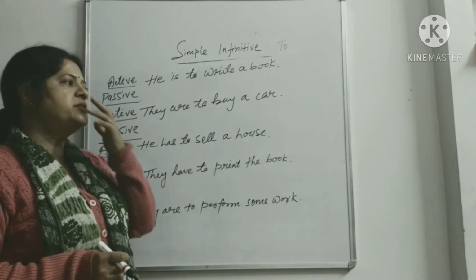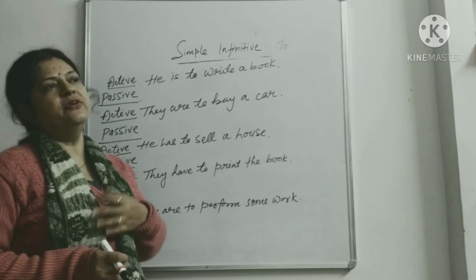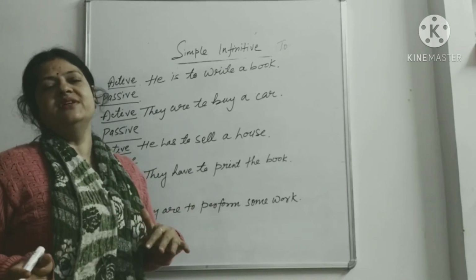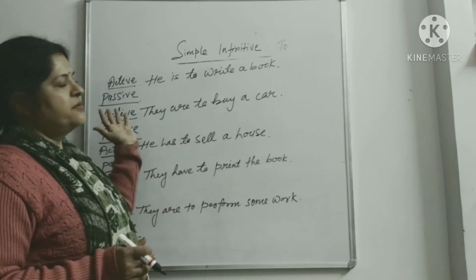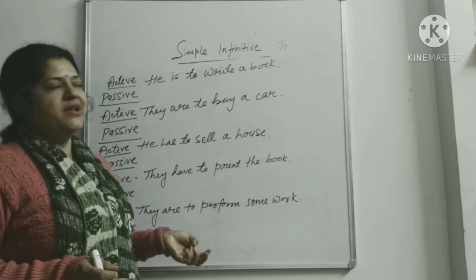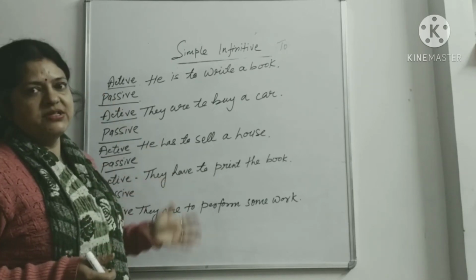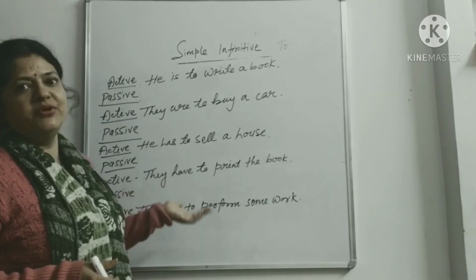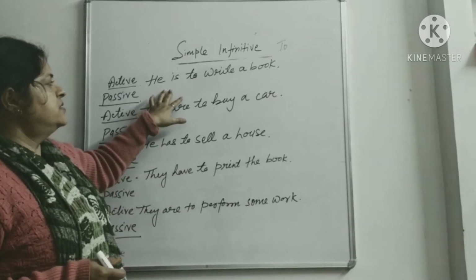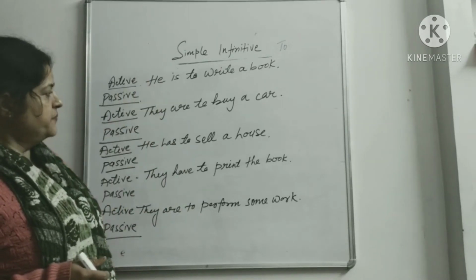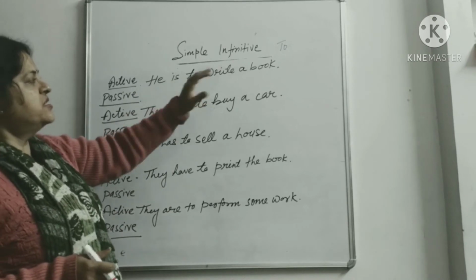If the transitive verb is there, then there will be an object, and the object will come in place of the subject. So you know it well how we use active and passive voice. So I think I don't have to tell you in detail. And let's start with this thing. So he is to write a novel.